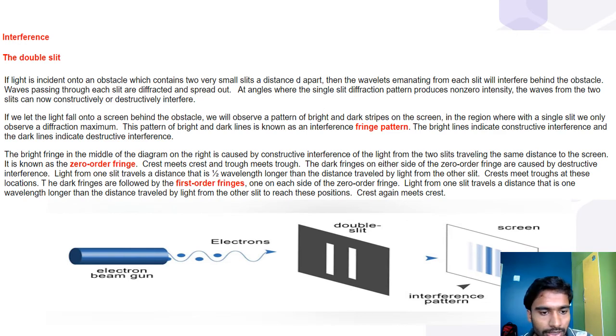Crest again meets crest. So in this figure, this is the electron beam gun. The electrons are struck on this double slit screen and the interference pattern is observed like this. The pattern is observed like this on the screen.